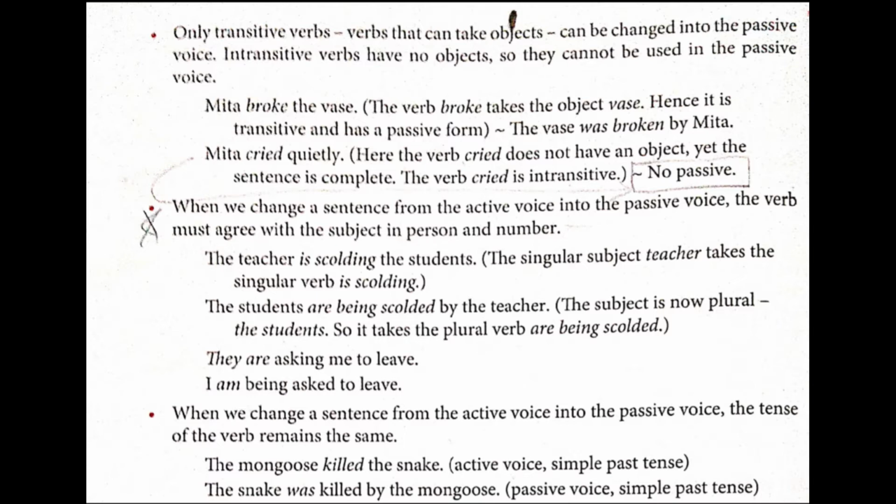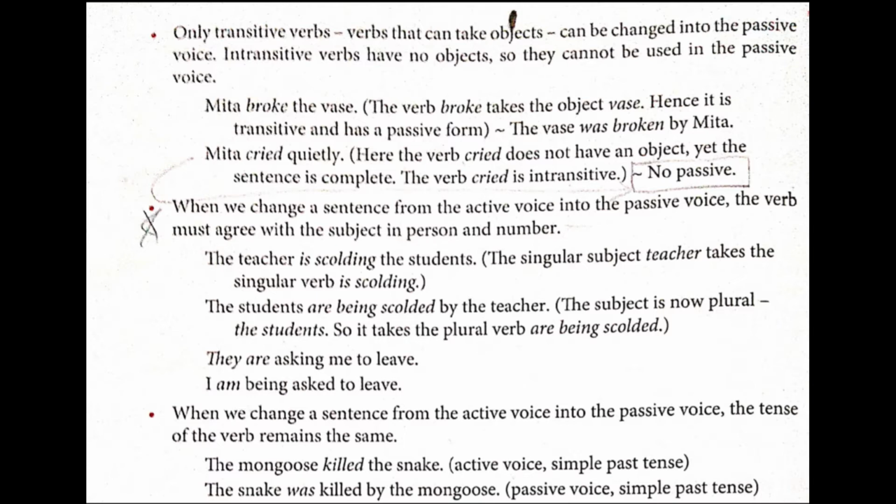Next example, Meeta cried quietly. Meeta cried how? Quietly. I got the answer quietly, but I didn't get the object over there. So here the verb cried does not have an object, yet the sentence is complete. The verb cried is intransitive, so no passive voice will come. The same Meeta cried quietly will be the active voice.